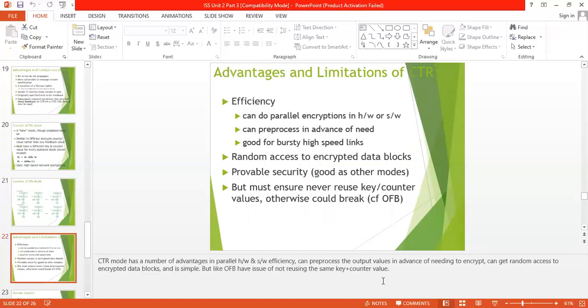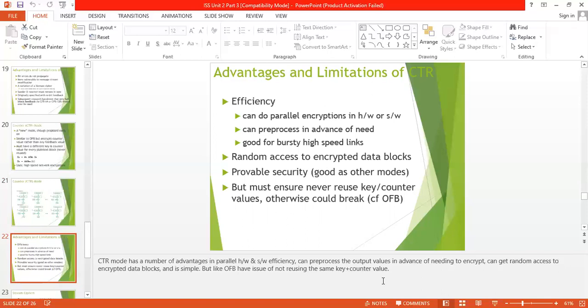The counter mode has a number of advantages in parallel hardware and software efficiency. You can pre-process the output value in advance of needing to encrypt, and can get random access to encrypted data blocks. And it's simple, but like OFB, it has the issue of not reusing the same key or counter value.